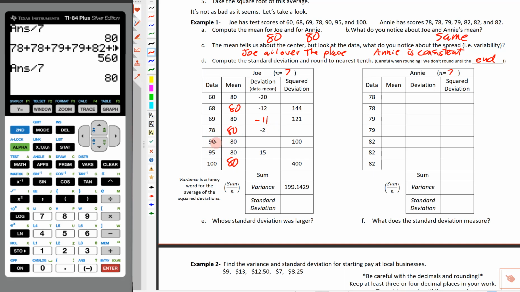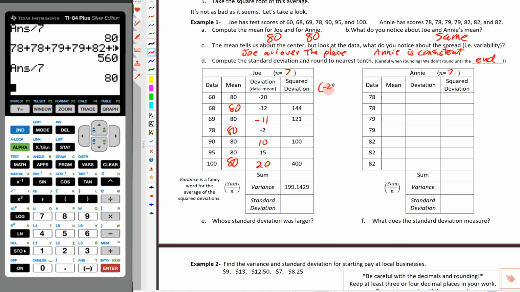Now notice the data, the score is above the mean, so this turns out to be positive 10. 95 minus 80 is 15, and 100 minus 80 is 20. Then we're going to take each one of these deviations and square them. So we're going to take negative 20 and square it.